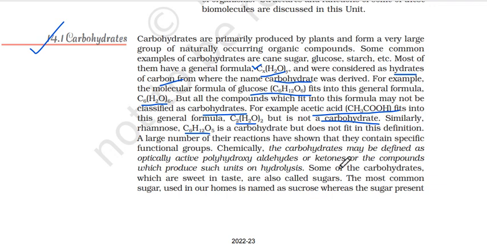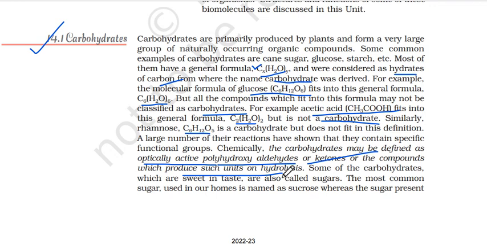A large number of their reactions have shown that they contain specific functional groups. Chemically, the carbohydrates may be defined as optically active polyhydroxy aldehydes or ketones, or the compounds which produce such units on hydrolysis. So this is the chemical definition. From a scientific point of view, polyhydroxy means many OH groups attached to aldehydes and ketones, and optically active means they can actually rotate the plane polarised light, which we have already done in the first organic lesson. So compounds which are optically active, which are polyhydroxy aldehydes or ketones, or which produce their derivatives on hydrolysis, we call carbohydrates.